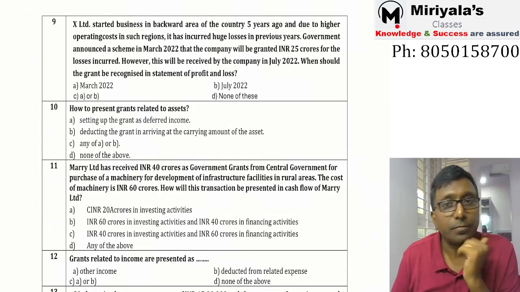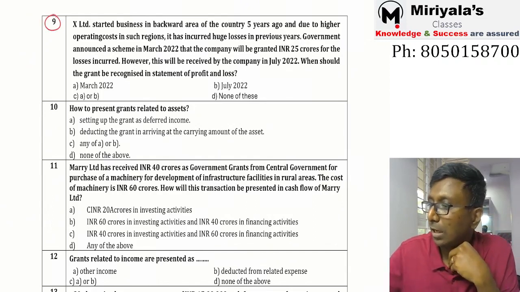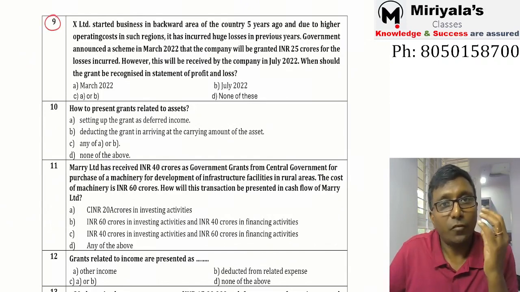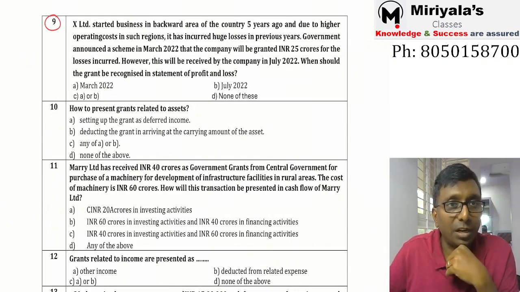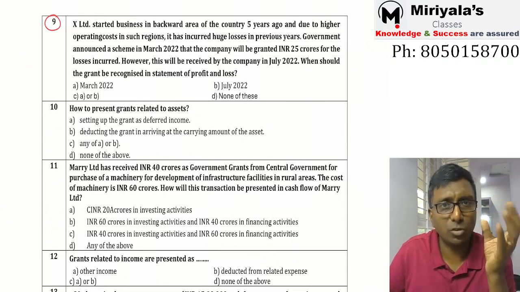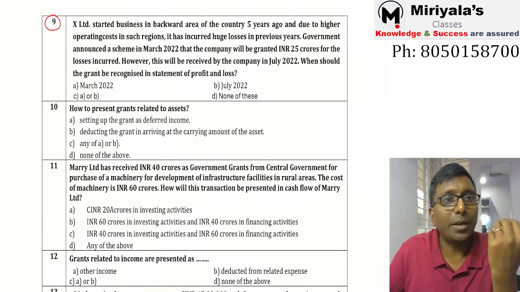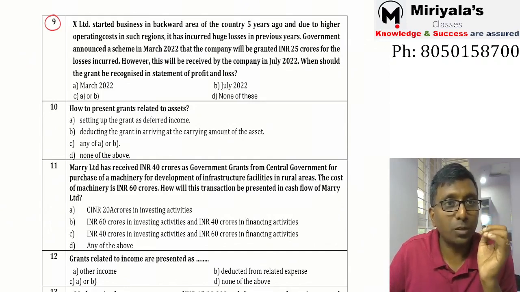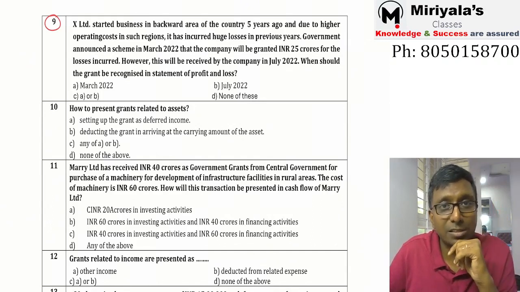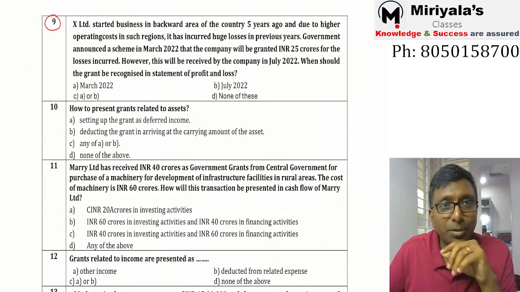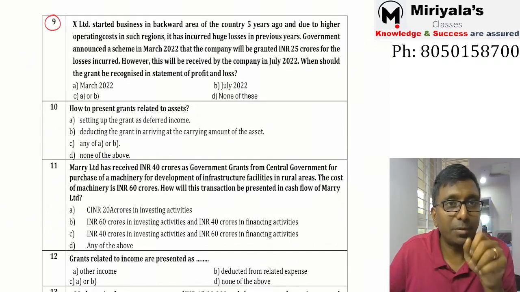Next, ninth bit. Excel Limited started a business in a backward area of the country 5 years ago, and due to higher operating costs in such regions, it has incurred huge losses in the previous 5 years. Government announced a scheme in March 2022 that the company will be granted 25 crore rupees for the losses incurred. When were the losses incurred? Last years, not in the current year. However, it is received in July 2022.